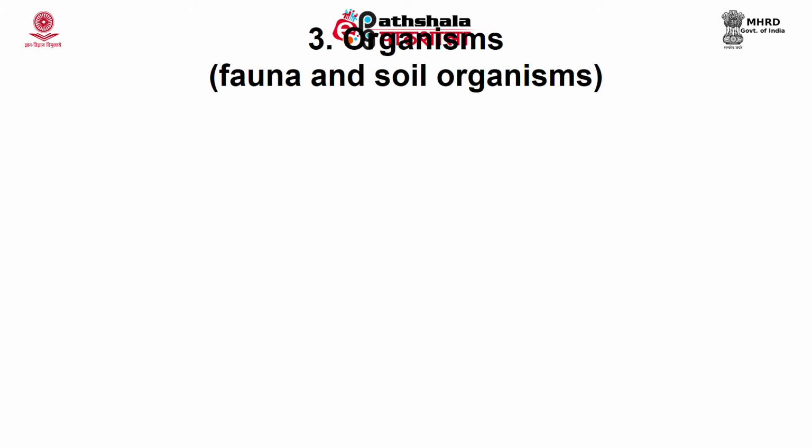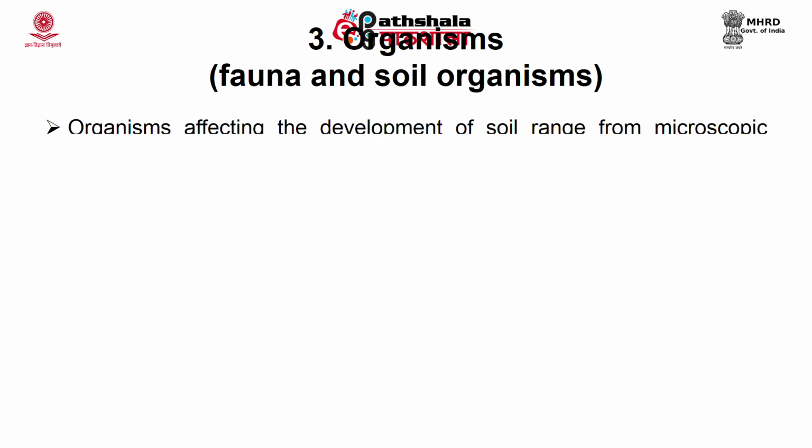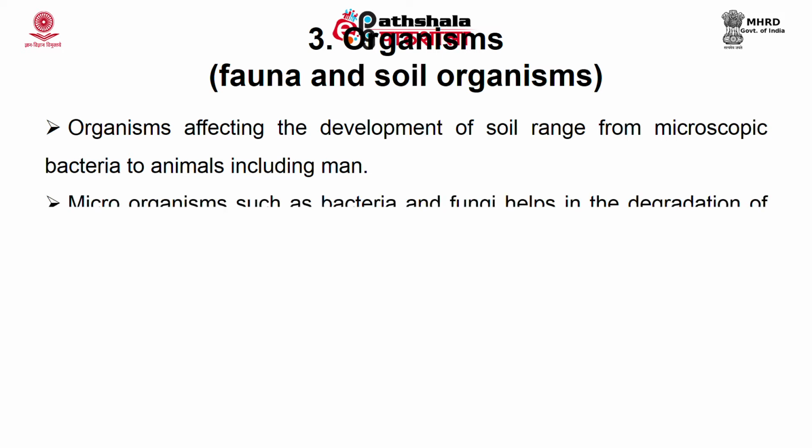Third are organisms, which play an important role in soil formation. Organisms that influence soil development range from microscopic bacteria to large animals, including man. Microorganisms such as bacteria and fungi assist in the decomposition of plant litter. This litter is mixed into the soil by macroorganisms such as worms and beetles. Soil horizons are less distinct when there is much soil organism activity.